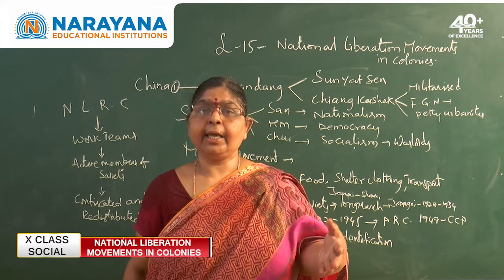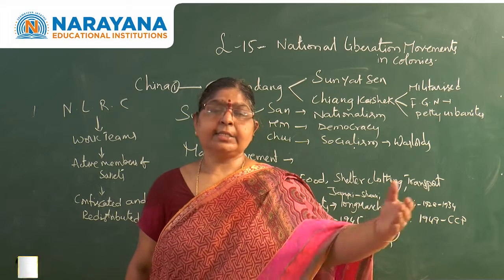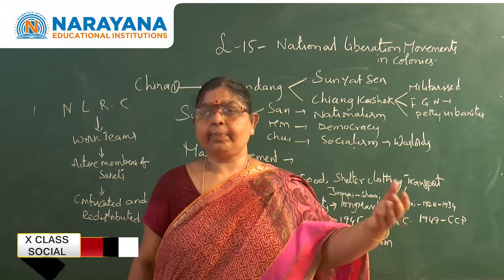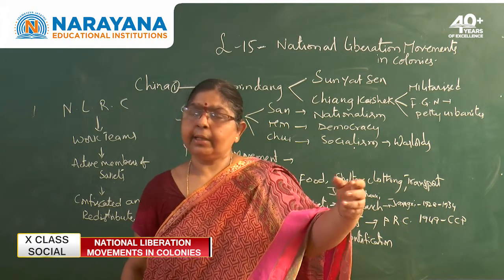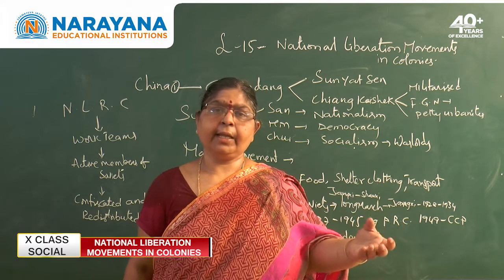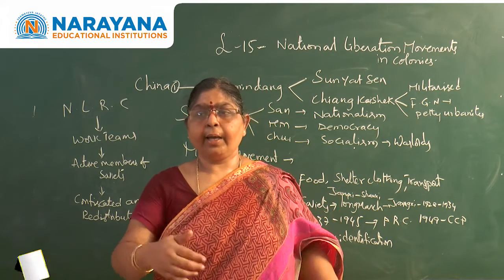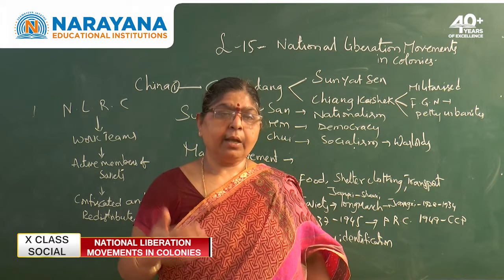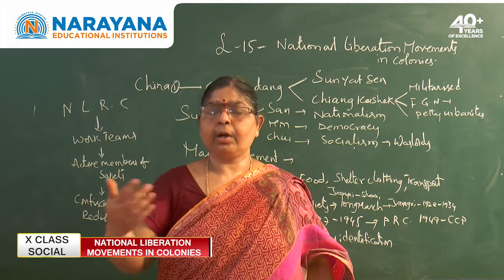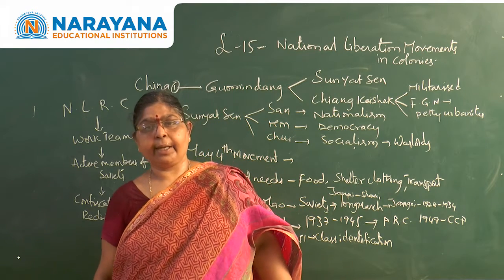Definitely Mao Zedong, with his liberal principles, and Sun Yat-sen with his modern principles. And of course, Sun Yat-sen failed in some of the events; he could not be strong. By removing that limitation, Mao Zedong was able to conquer the hearts of the people. So like this, China won independence.